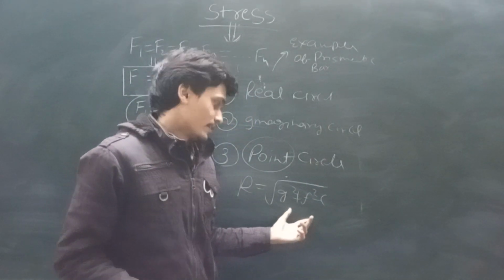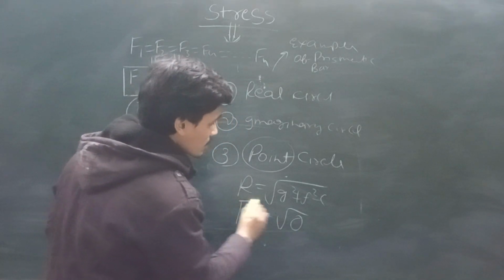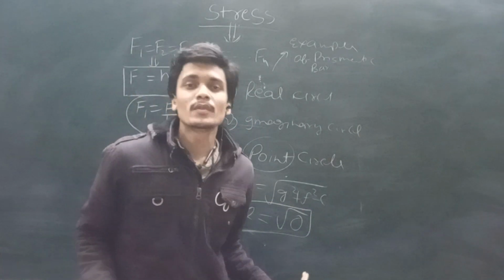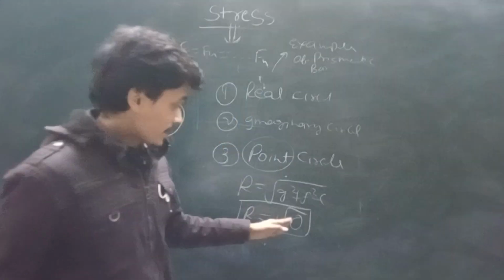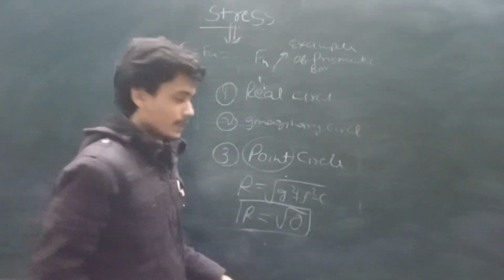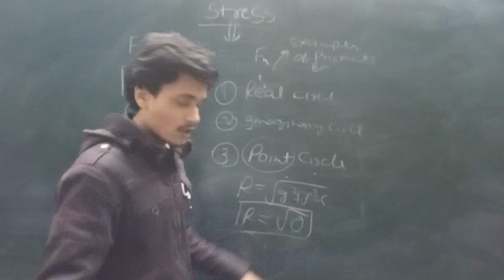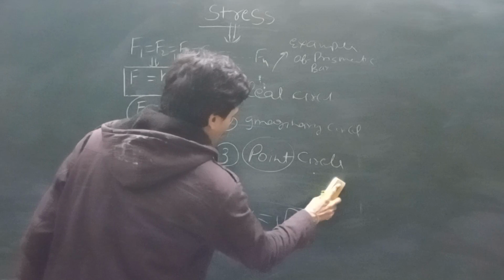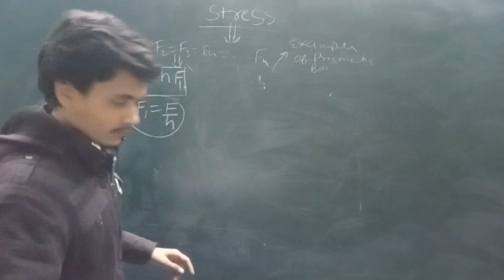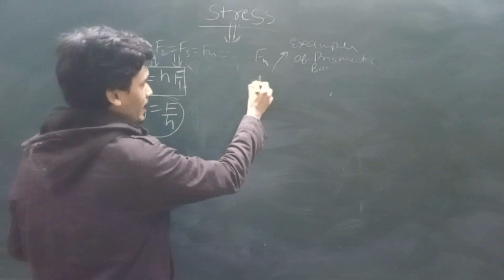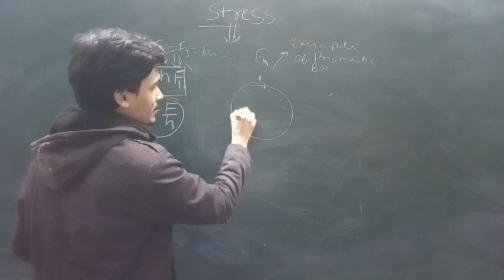If this is going to be 0, then this is also the radius now. If r is 0, then this is the point circle. So why I told this thing: because we know in this cross section area there are a lot of points.